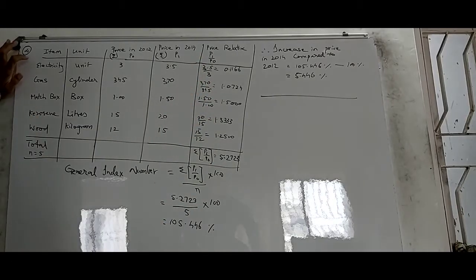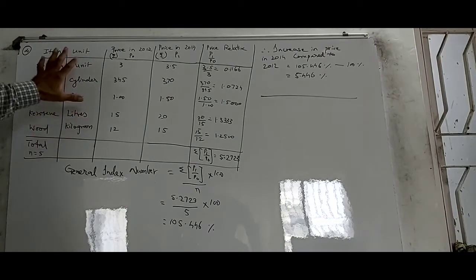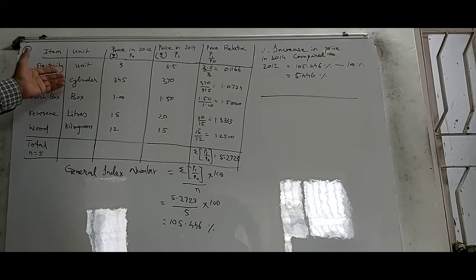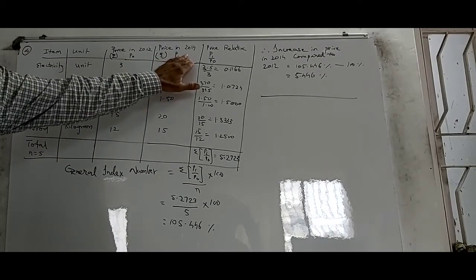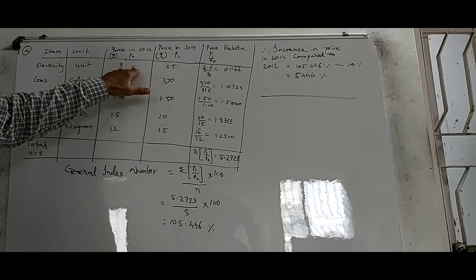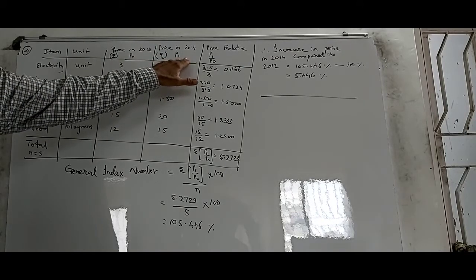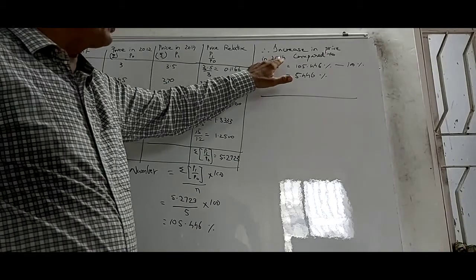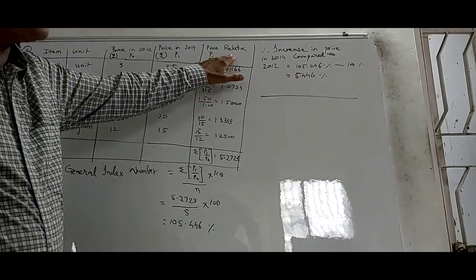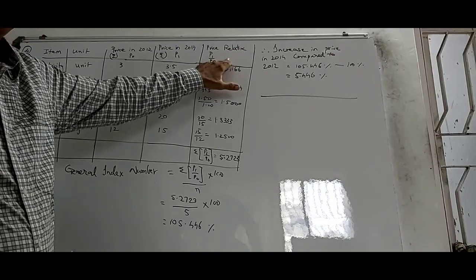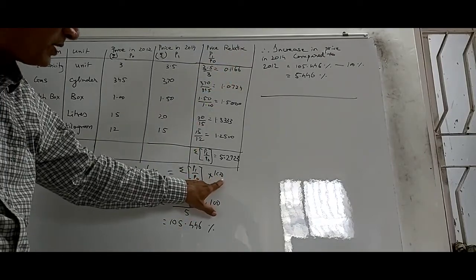You can see if you want to find a general index number of these 1, 2, 3, 4 and 5 fuel items, the units are given. These units are important, but you will see in a later problem why the units are important. Price of 2012, price of 2014. This one is the base price, P0. This one is the current price, P1, because we are finding out 2014 compared to 2012. So again, first find the price relative. Don't write 100 here, because we are going to write it in the formula.